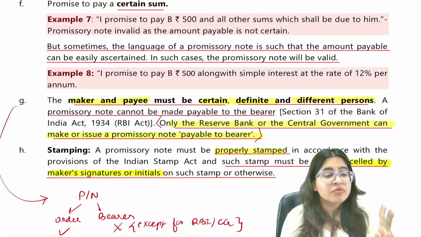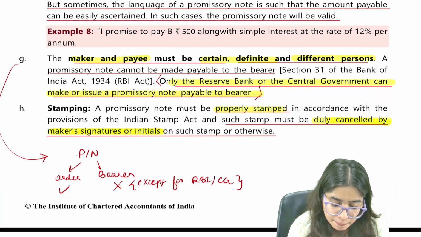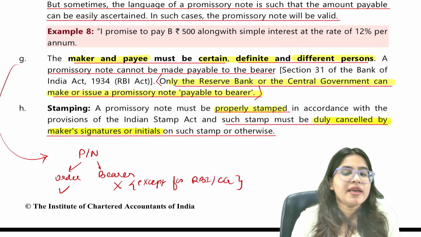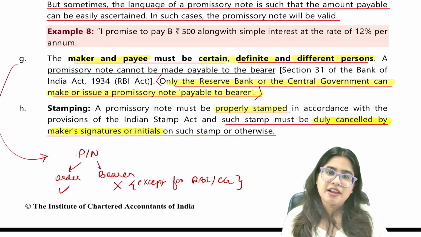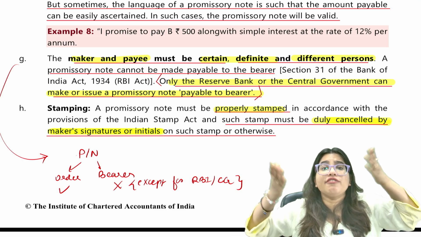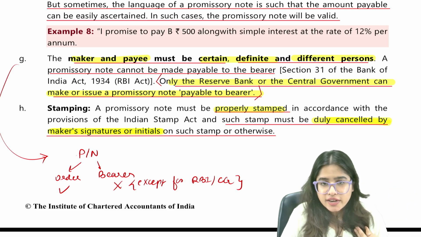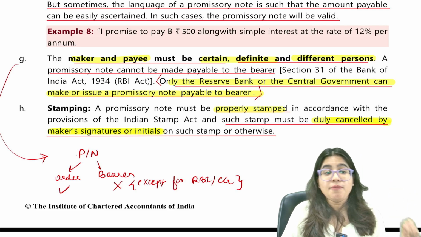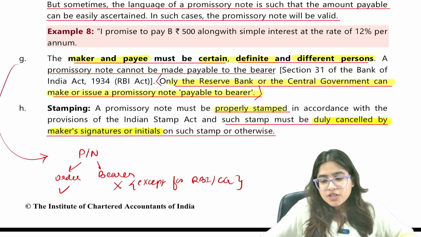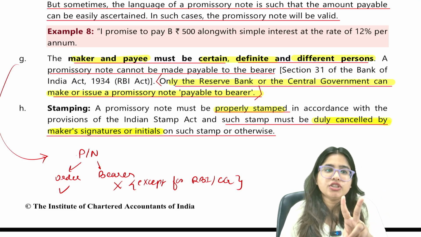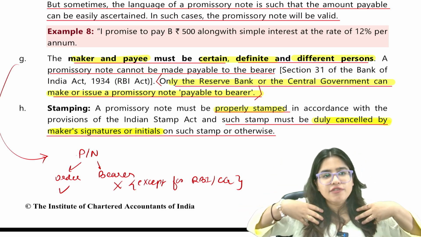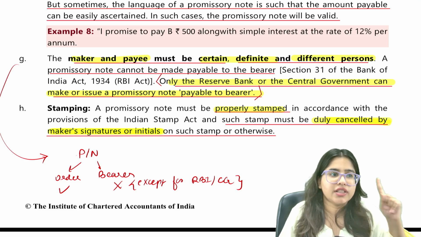That's about stamping. The second last point about features is the payee and maker must be certain and different persons. Now, I cannot make a promissory note where I promise to pay myself a sum of rupees 1,000. Here one point is written that maker and payee have to be different persons. For example, if Shah Rukh Khan is making a promissory note and he is writing, "I promise to pay myself a sum of rupees 10,000," that's not a valid promissory note. Why? Because there should be minimum two parties. If you're promising to pay yourself a sum of rupees 10,000, how can it be a promissory note? There is only one party.